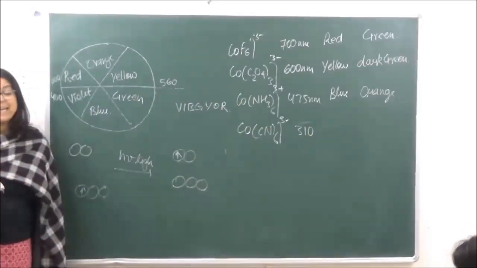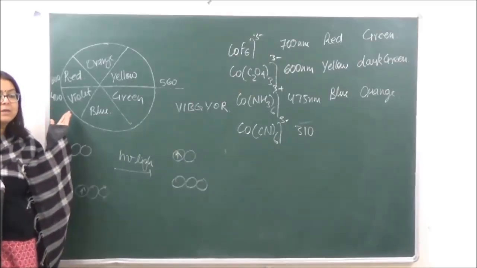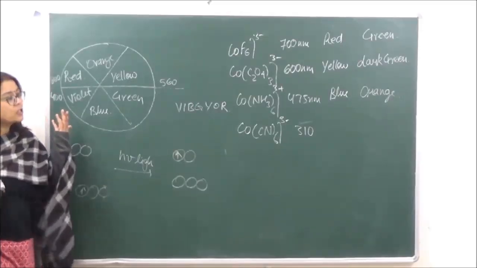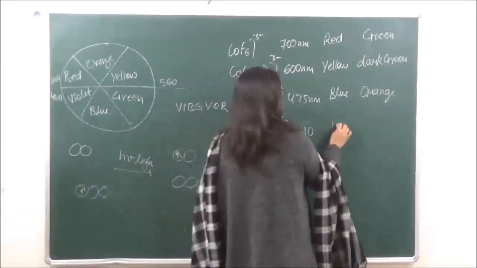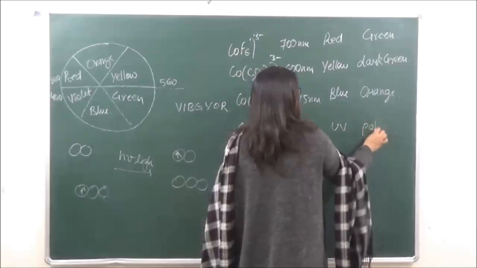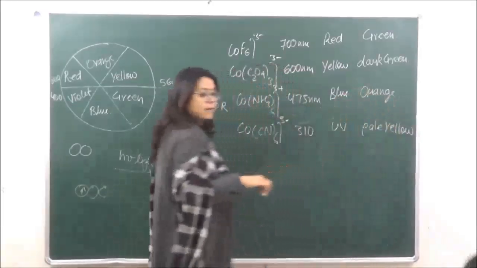So 310 nanometers is even lesser than 400, so it will go to the UV radiation. It is going to absorb UV radiation, and this appears to us as very pale yellow.